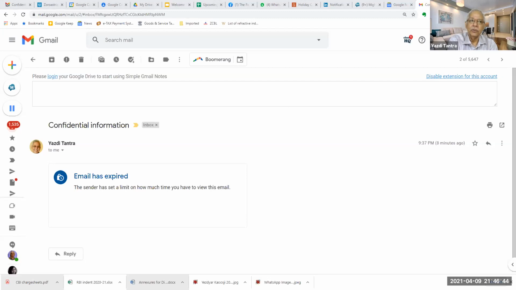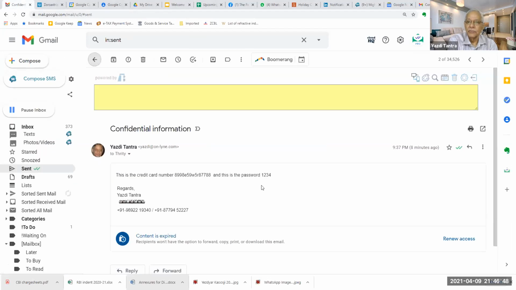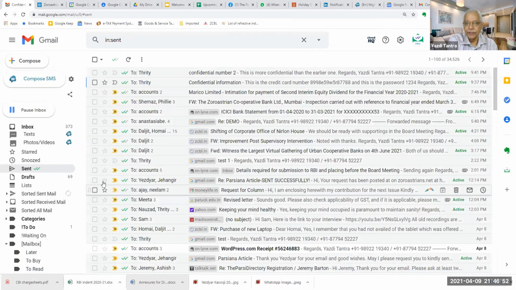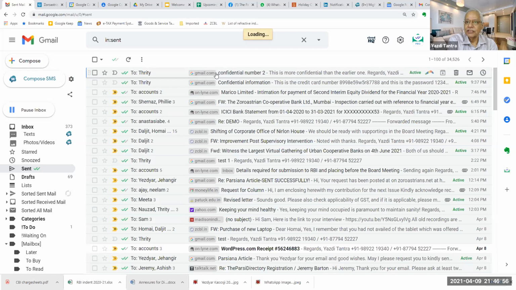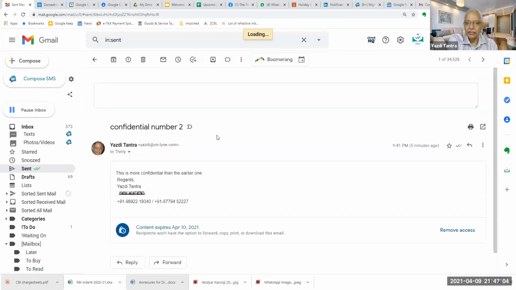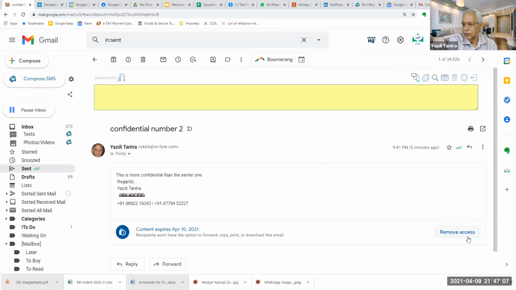Similarly, I'll go again to that second mail. I'm going to my sent box. Okay, I hope you are getting it. Confidential number 2. I'm going to my sent box, opening it up. When I'm looking at this, it has this option to remove access.